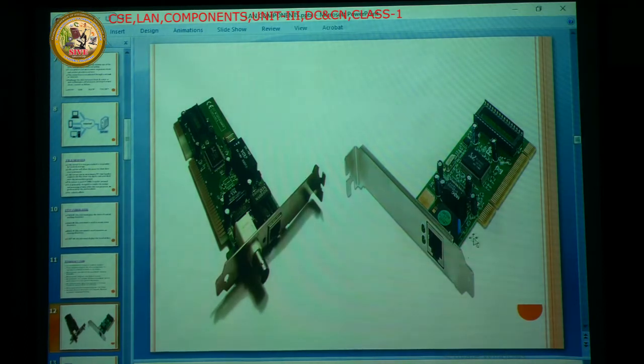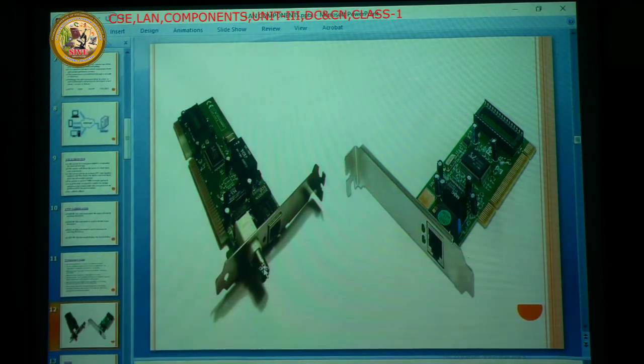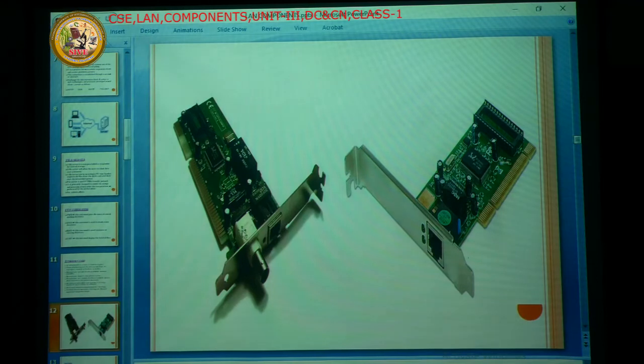See the difference between this card and this card: here the external one has a BNC connector. By using coaxial cables, the data travels from the coaxial cables to this Ethernet slot. Presently we are using the all-in-one Ethernet card.